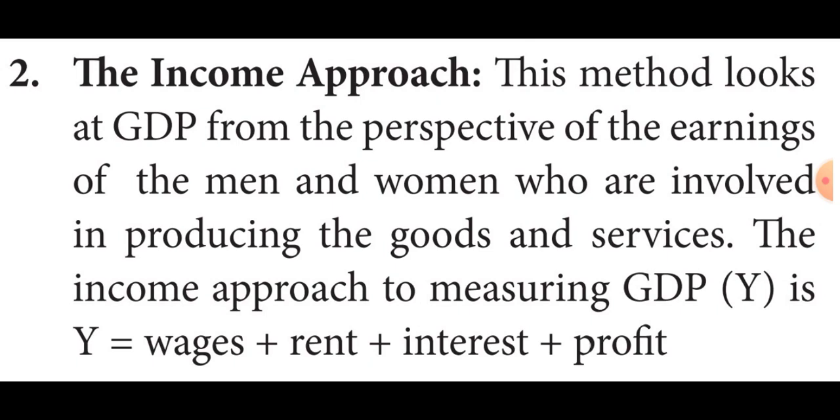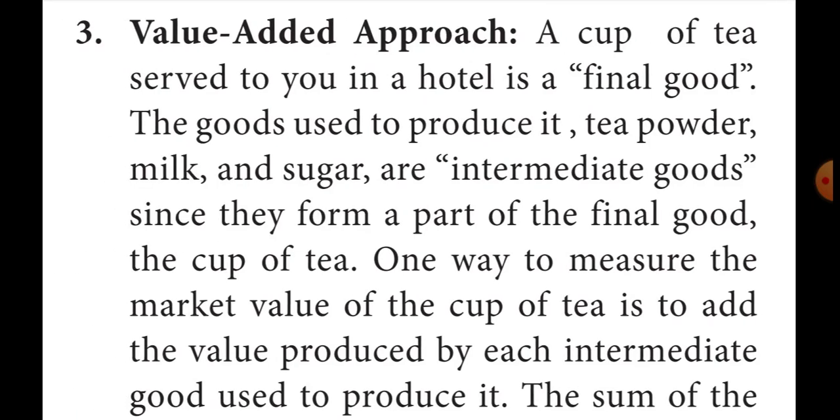That is the income method. The income approach to measuring GDP is Y is equal to wages plus rent plus interest plus profit. Wages, rent, interest, profit. These are all included in the income approach. Then the third one is the value added approach.